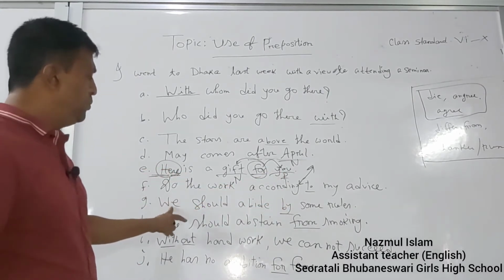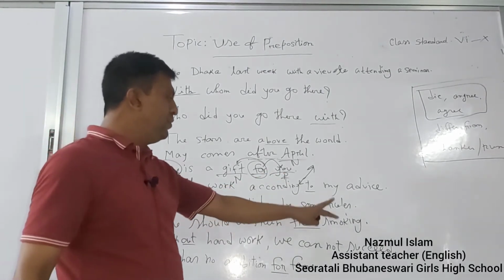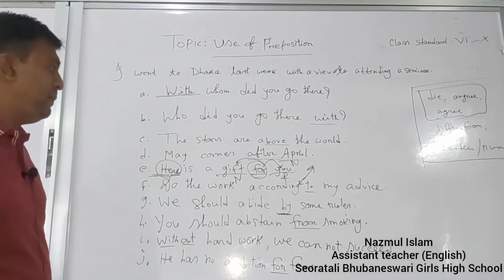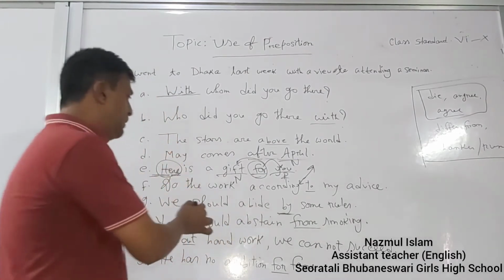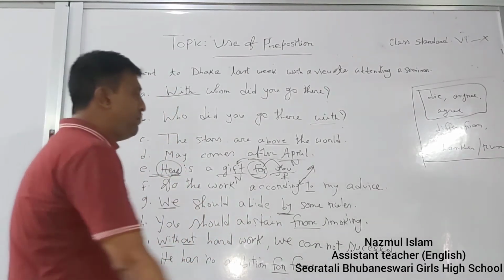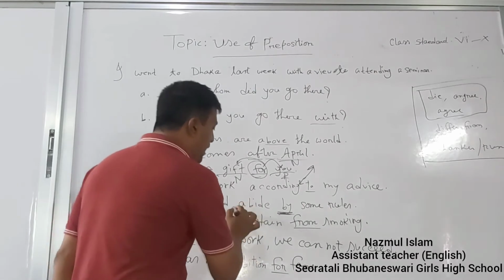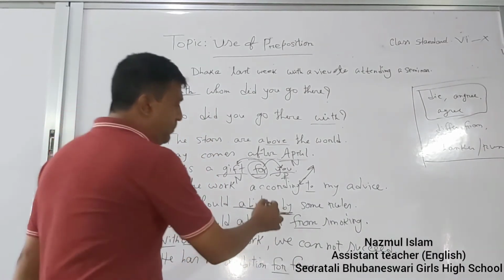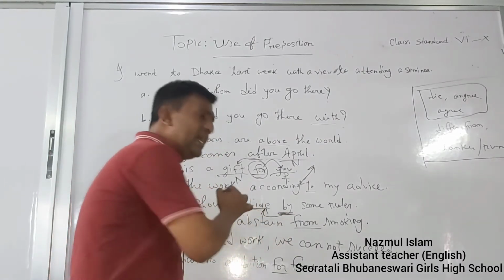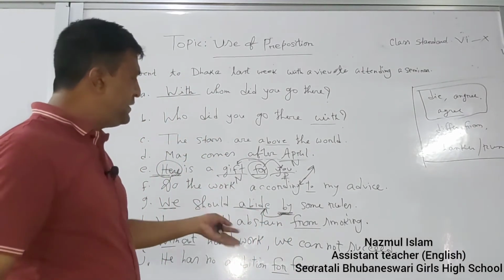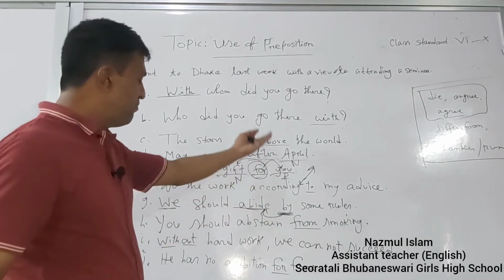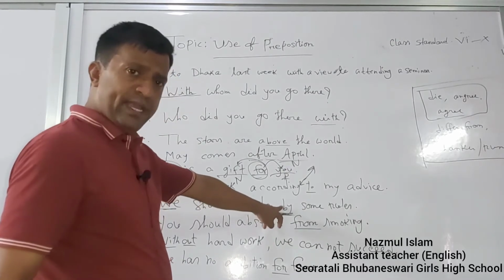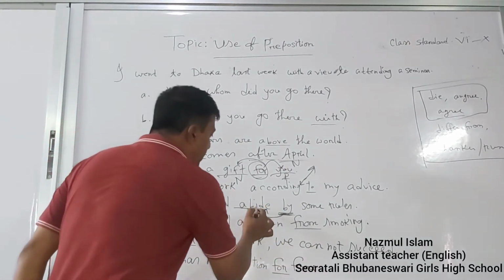Similarly, "We should avoid by some rules." Why is "by" a preposition? Because we have to avoid some rules. Here is the verb "avoid." If we use "avoid" and a preposition, then the preposition would be preceded. Some prepositions are preceded by a verb, by an adjective, or by a noun. Here the word "by" is preceded by the verb "avoid."